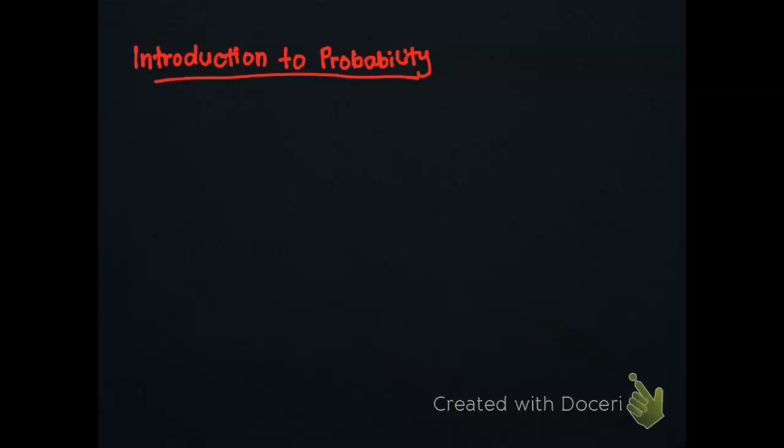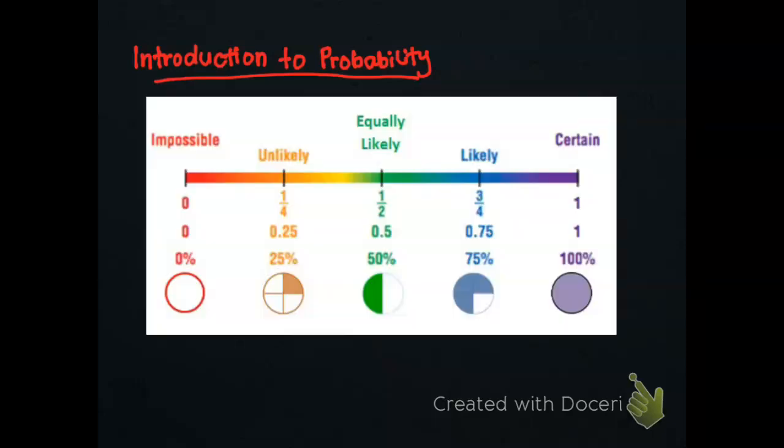However, we use subjective probability to determine the cause of an action or any judgment that we do. For example, everything from the weather forecasting to our chance of dying in an accident is a probability. In general, probability is a measure of the likelihood of some outcome. So here is a probability line to help you understand probability better. Now, the value of probability takes between 0 up to 1.